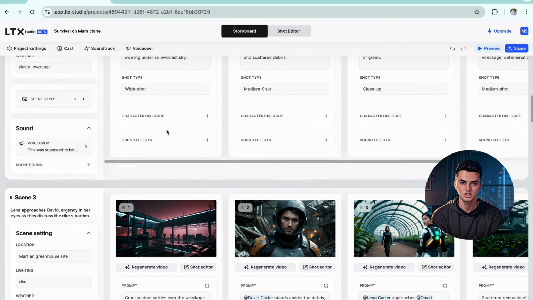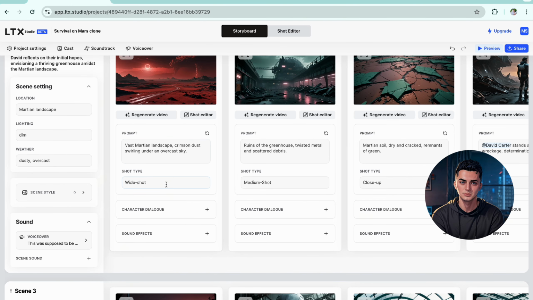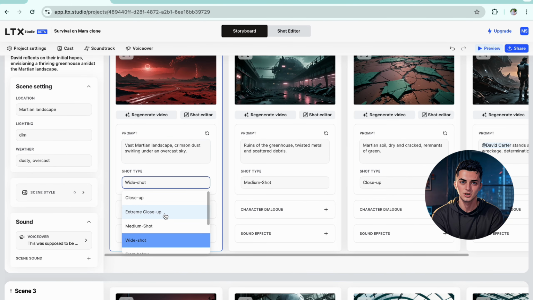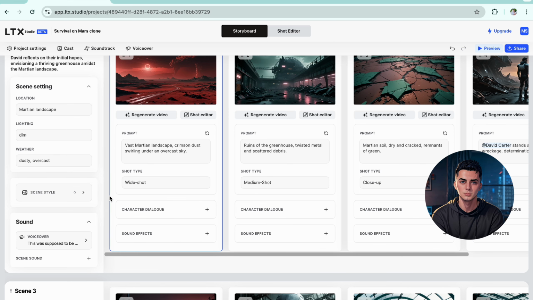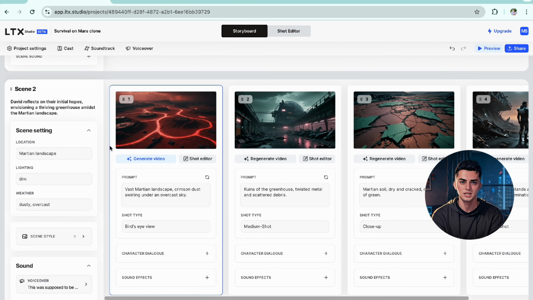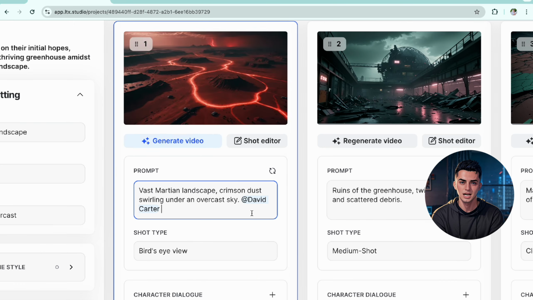Here we can change the shot types. You can go from a close-up to an extreme close-up, medium shot, wide shot, from below, above, bird's eye view. You can do all of that. Maybe this one will be cool if we do a bird's eye view. So there we are. Here's our bird's eye view, kind of like a drone view if you would say. Then take a look at this. We can also add in our character.